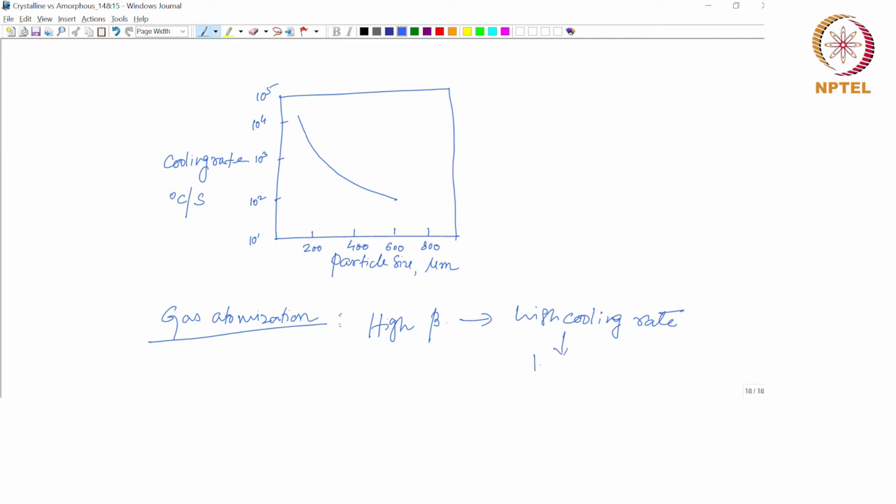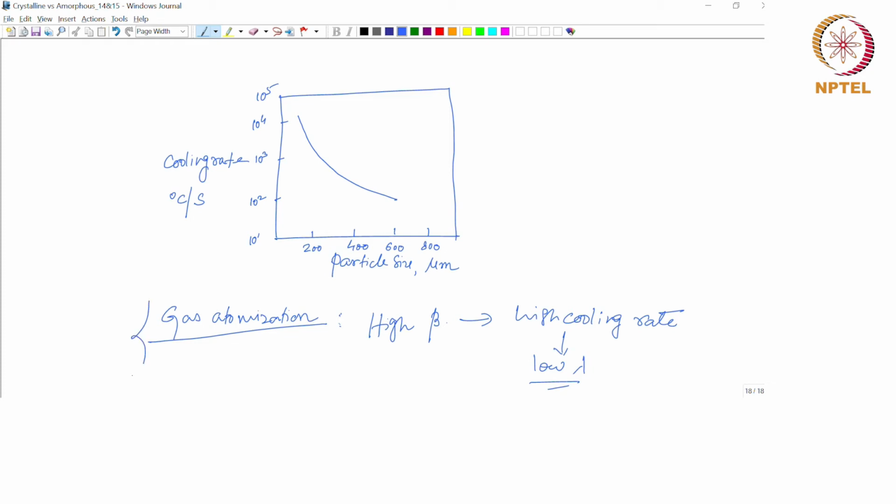And this will give rise to a low lambda or a finer microstructure in the solidified particles which are obtained at the end of the gas atomization process.